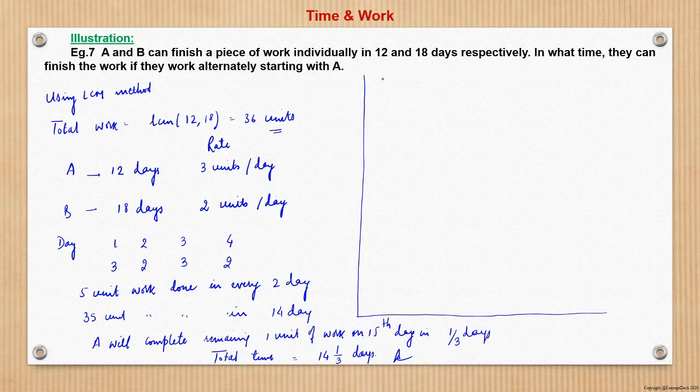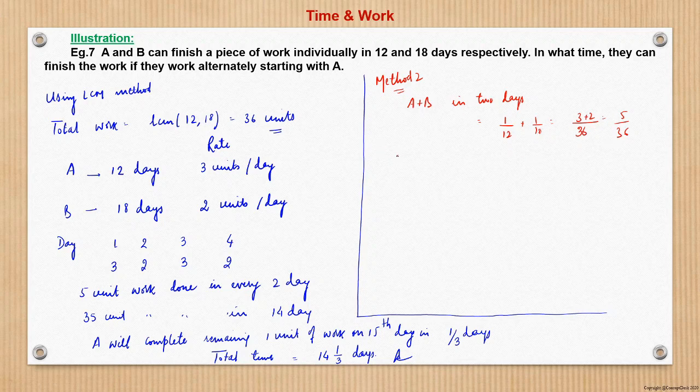Now I solve this using method 2. So same thing. Here, A plus B in 2 days will be 1 by 12 plus 1 by 18. So LCM would be 36, so 5 by 36. Now see here, this is the difficulty with this generic method. We have to deal in fractions.